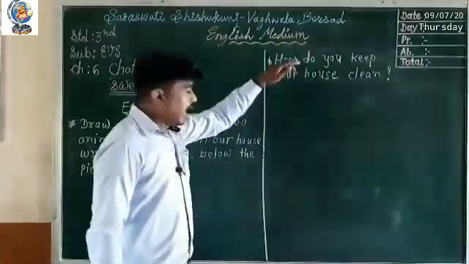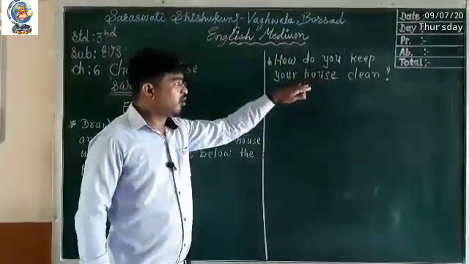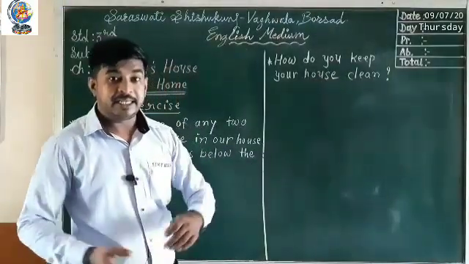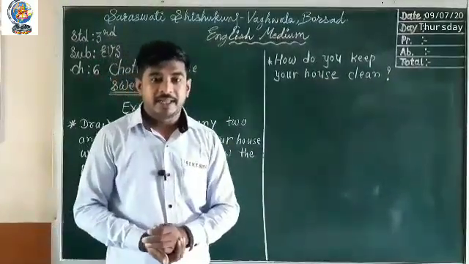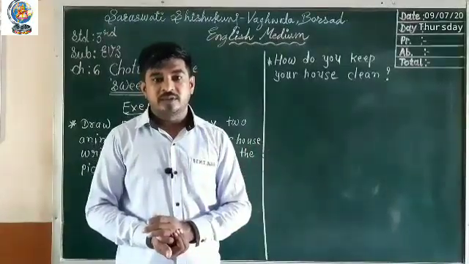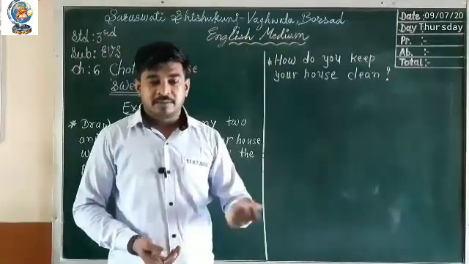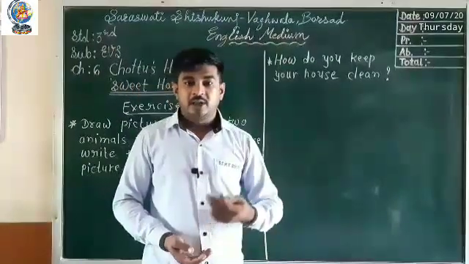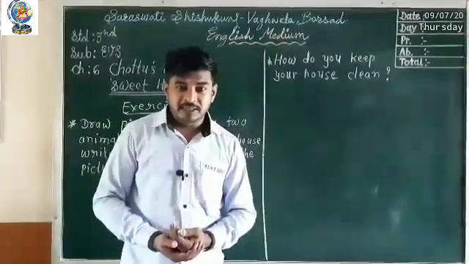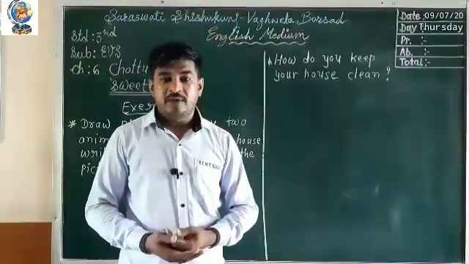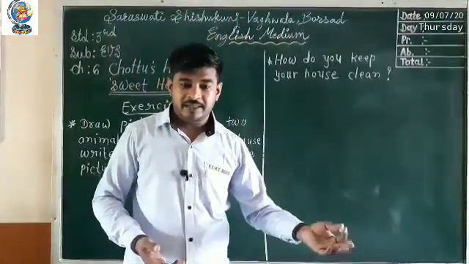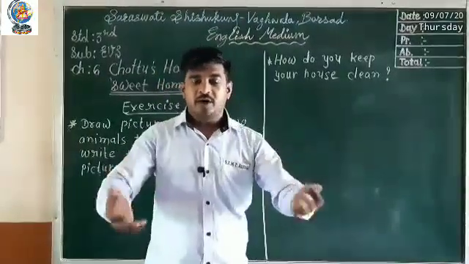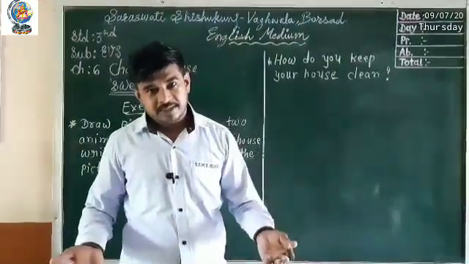Okay. How do you keep your house clean? We are keeping our house clean in different ways. We are cleaning our house with a broomstick. Sometimes we are doing mopping. We are throwing garbage in the garbage bin, dustbin. We are not throwing garbage anywhere. And according to your view, you can write your answer.